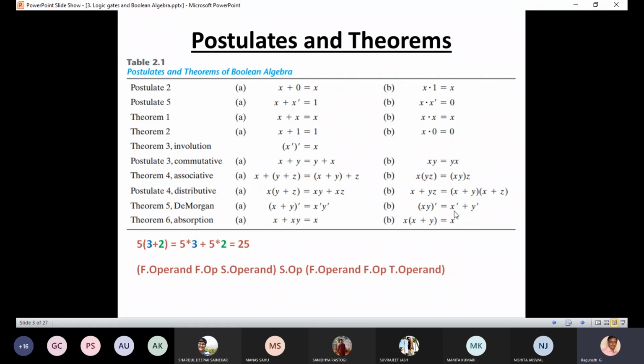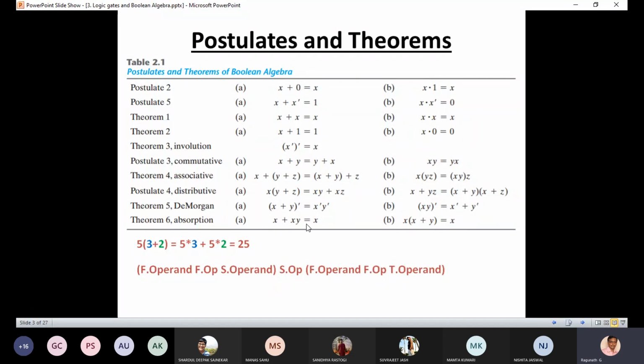Okay, and if you apply De Morgan's, you will get the right hand side. Now x is in true form, so the complement of it is x bar, and y is true form, and the complement of it is y bar. In between x and y, we have the dot operator, so here we have to get the plus operator. Okay. Any doubts in De Morgan's? Anyway, we will take some examples, then you can easily understand that.